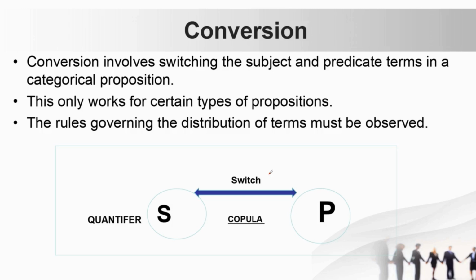Now let's try to understand each concept in detail. Let's start first with conversion. In case of conversion, it involves switching the subject and the predicate places. If you see a standard categorical proposition, that is All S is P. Let's just take the example All S is P. We have a quantifier, subject term, copula and the predicate term. In conversion, what we'll be doing is just switching the places.